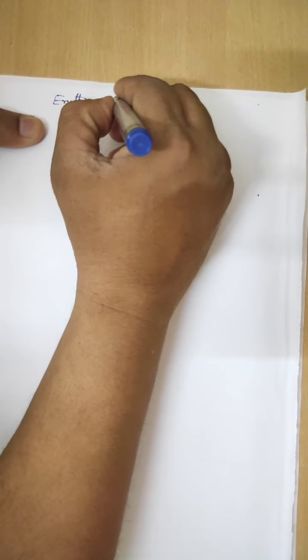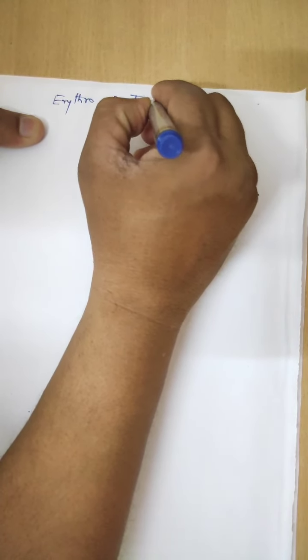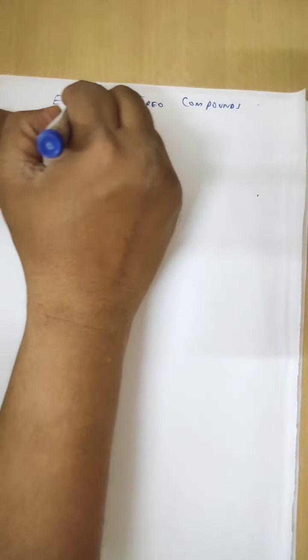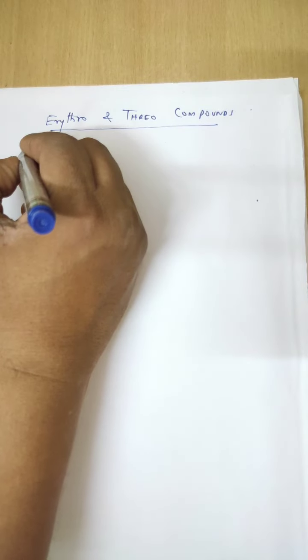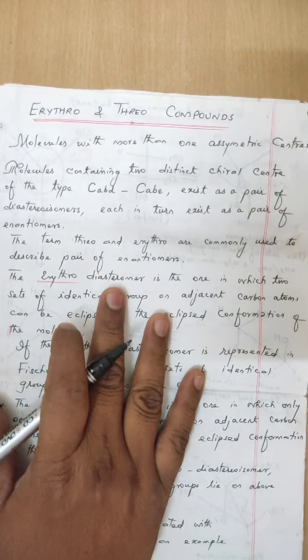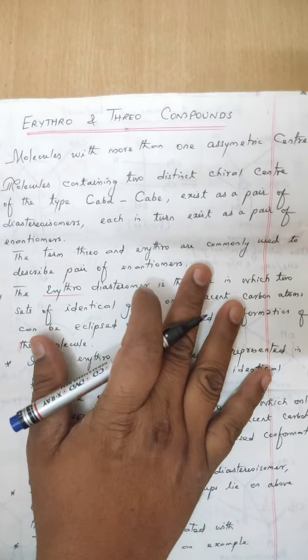Erythro and threo compounds: molecules with more than one asymmetric center.